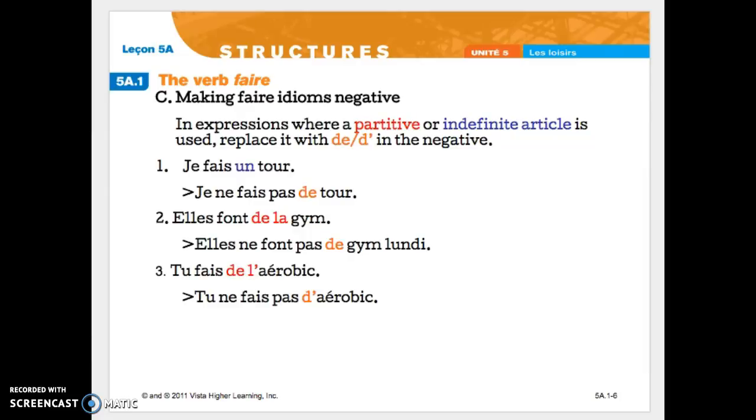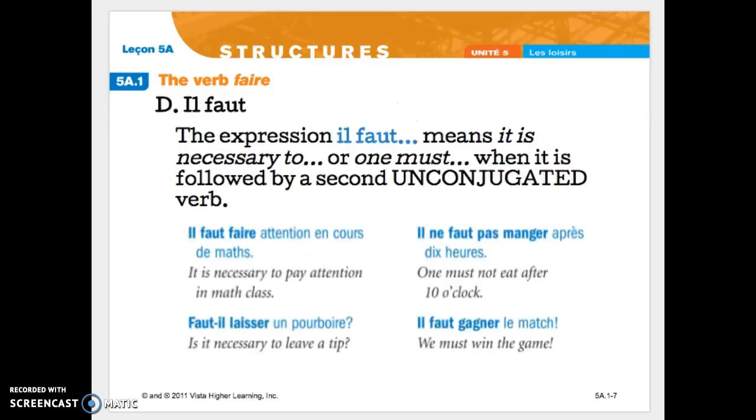To make the faire idioms negative, you have to follow the basic negation rules that we've used in the past. Anytime you have an indefinite article, for example, you have un in the first one, it will change into de. If you have any of the de expressions, they will change to de by itself when negative. De with L apostrophe will become D apostrophe. And you also have du and de la, which will become de by themselves in the negative.